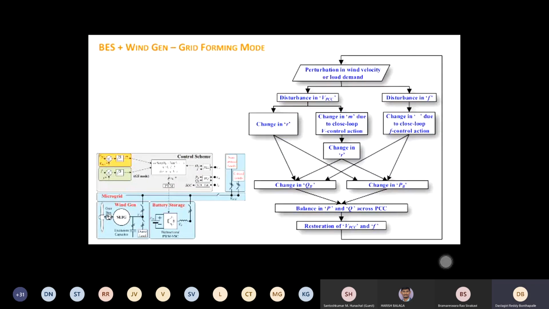For grid forming mode, this is how it is explained in the flowchart. After synchronization, when there is a change in wind velocity, there will be a change in Q and P. You can control your voltage and see whether P is going negative or not. Accordingly, you can disconnect the wind.